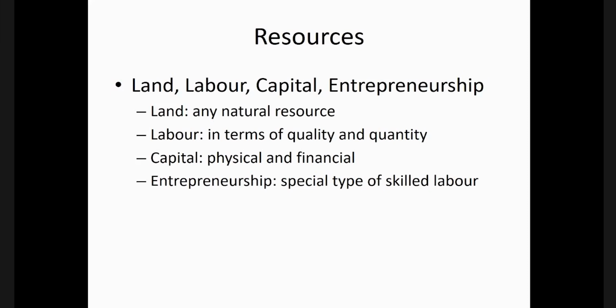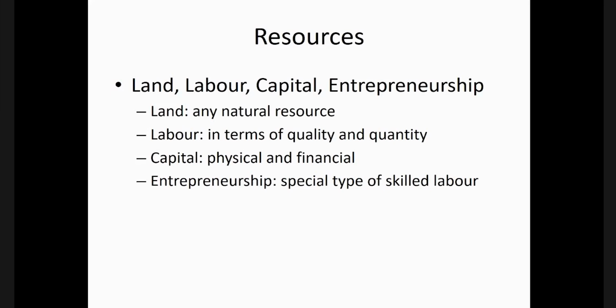Capital, of course, can be anything physically available, like factories. It's capital. Anything that is man-made, human-made. A water reservoir which is developed by or formed by human beings is capital. The factories, the buildings that we develop or have developed already, they are capital. Or it can be financial. So the money available in your bank, the money that you put in a share market, right? These are called financial capital. So capital can be either physical or financial, right?